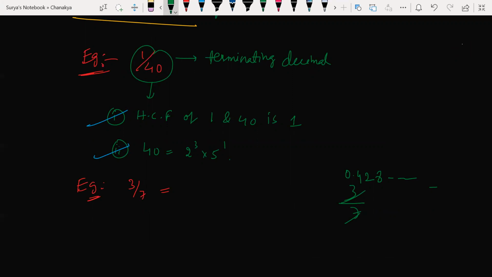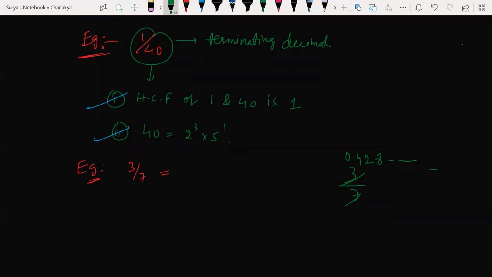So 3 by 7 is given to you. Is it terminating or non-terminating? Tell me. Non-terminating, but is it recurring or non-recurring? Non-recurring. Check.